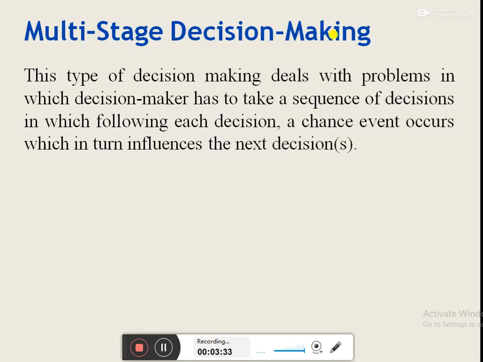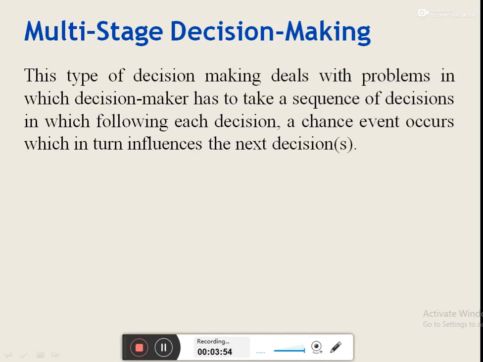And again, the decision maker has to take the second decision at the second stage of the decision making process at a different point in time. So we can say that the decision maker has to take multiple decisions at multiple stages of the problem.